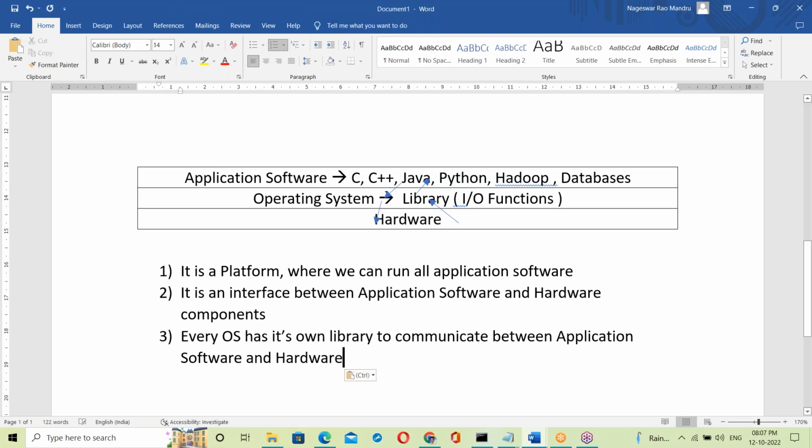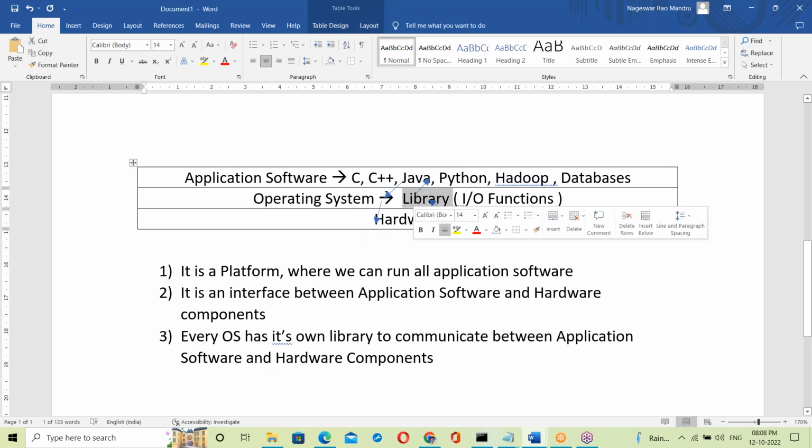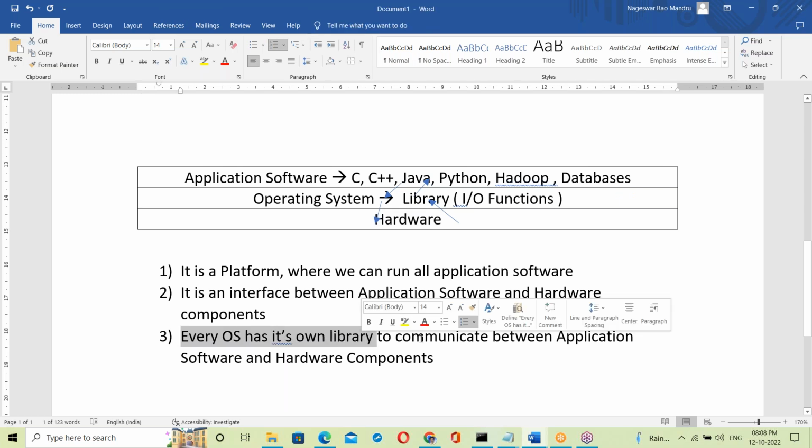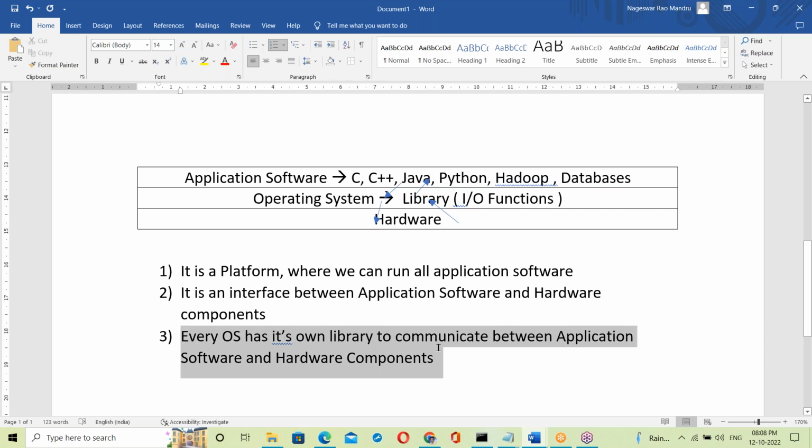Yes, so OS is using the library. Inside of OS is a library. With the help of the library only, it can communicate between application software and hardware components. So every OS has its own library to communicate between application software and hardware components. Yeah, this is an important point. In Java perspective, it's an important point we'll discuss.